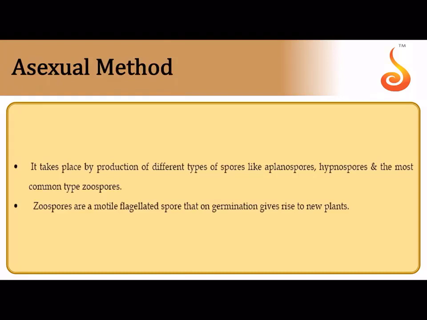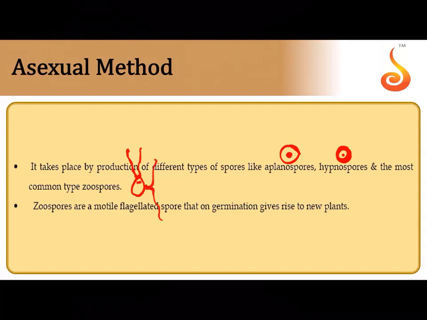Now whenever we say asexual reproduction, it may either be spores which don't have any flagella on them, it may be certain thick walled spores which are meant for perennation, that is called hypnospores, or it may be spores which have flagella. The flagella may be apically inserted like this, or they may have a lateral insertion of flagella like this, pear shaped, tear droplet shaped spores, and these are referred to as the zoospores. So this is how asexual reproduction takes place, and like I said, the zoospores are motile and flagellated, and when they germinate they give rise to new plants.